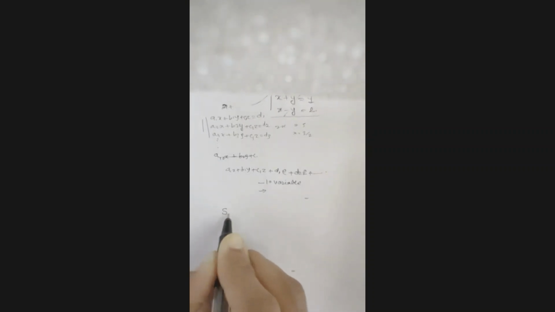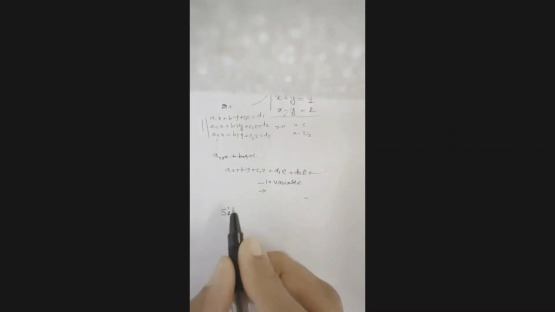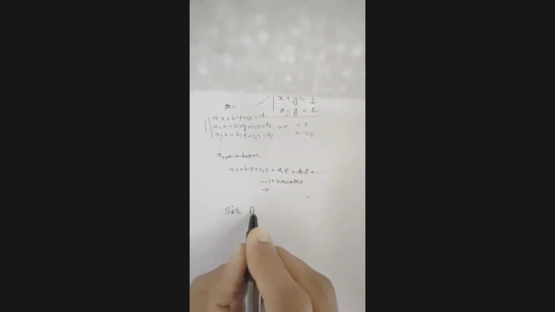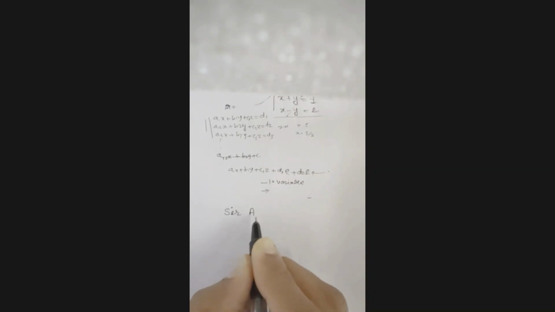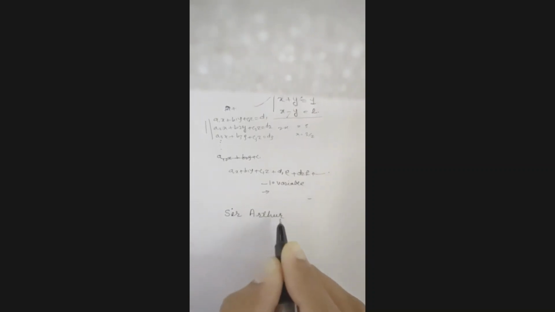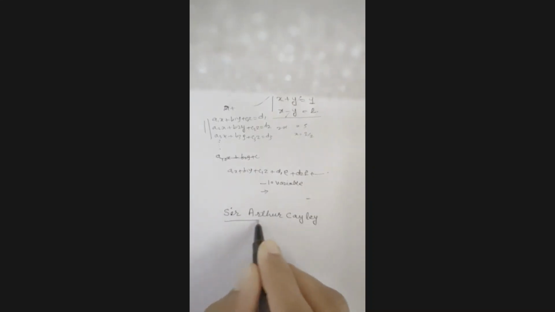a mathematician named Sir Arthur Cayley, we will have a lot of theorems by him, introduced a compact way to represent this kind of complicated simultaneous equation.